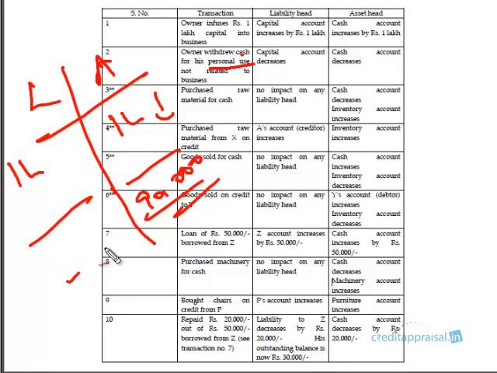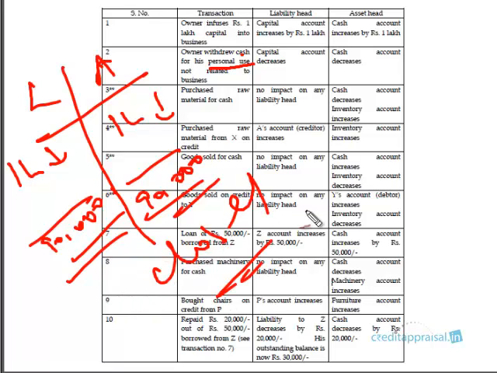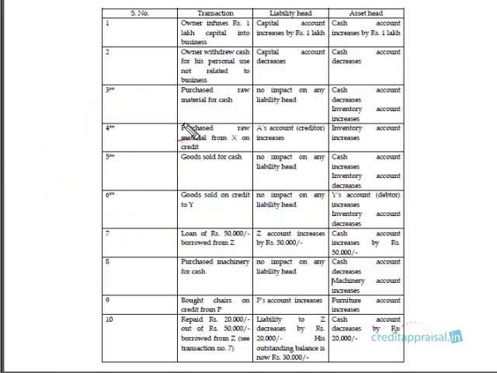So who has to bear this 10,000? The owner's capital goes down by 10,000, because now the company is liable. Say for example, the company is wound up today, the company is closed today. You are saying that at the beginning of the business, the company has taken 1 lakh loan from the owner. Now the company is closed. How much does the company have to pay to the owner? Only 90,000.